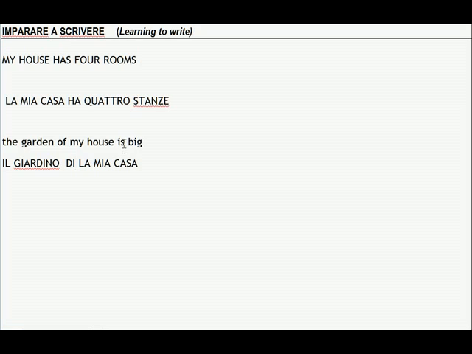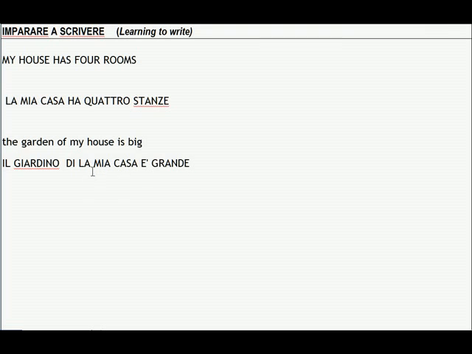And let's continue for a second. Is, verb to be, essere: io sono, tu sei, lui è, with the accent mark. And for big, we use grande. Now, grande is an adjective. It ends with the letter E. And this goes both for the masculine and the feminine. So, il giardino di la mia casa è grande.